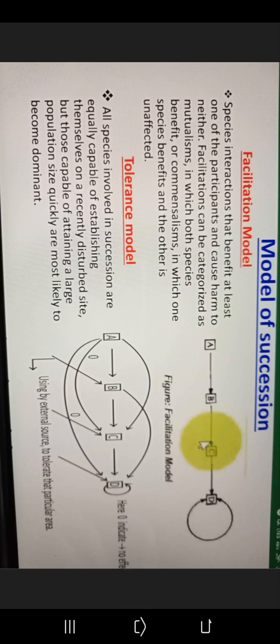Models of succession. Facilitation model: species interactions that benefit at least one of the participants and cause harm to neither. Facilitations can be categorized as mutualisms, in which both species benefit, or commensalism, in which one species benefits and the other is unaffected. Then the tolerance model: all species involved in succession are equally capable of establishing themselves on a recently disturbed site, but those capable of attaining a large population size quickly are most likely to become dominant.